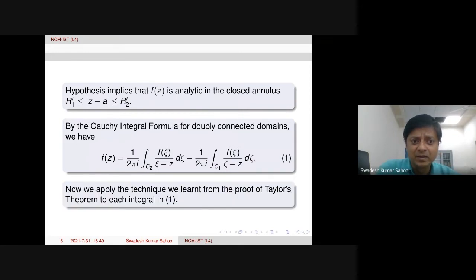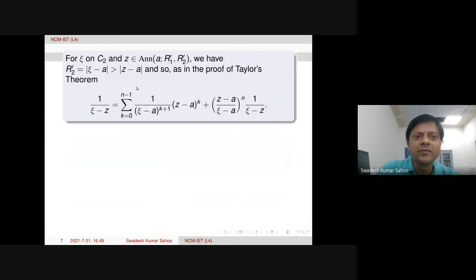Let us see. Now we apply the technique we learned from the proof of Taylor's theorem to each integral. So for the first integral, remember 1 over xi minus z is there. When we take xi on C2, the outer circle, the constructed circle, and z is in this region, the annulus, the shaded annulus in the picture, then we have that the modulus of xi minus a is bigger than the modulus of z minus a, isn't it?